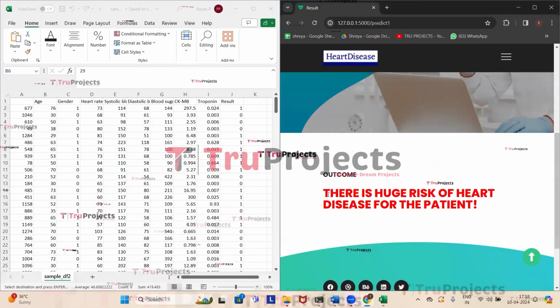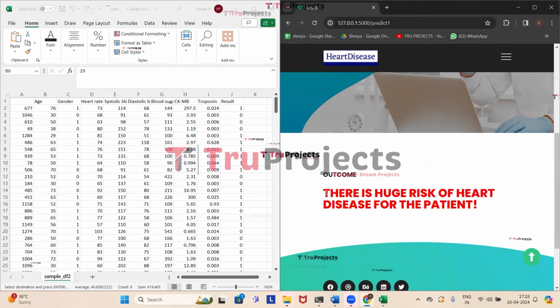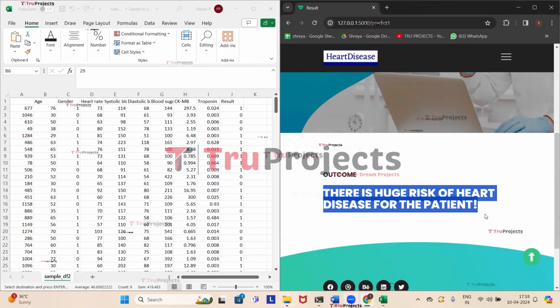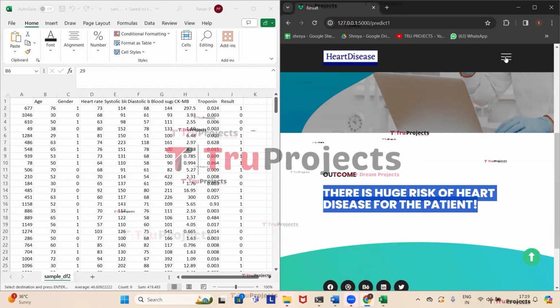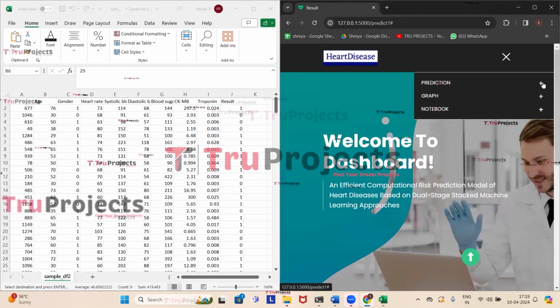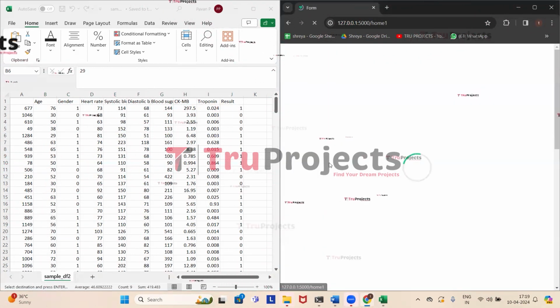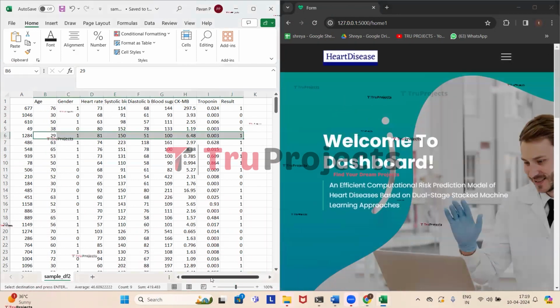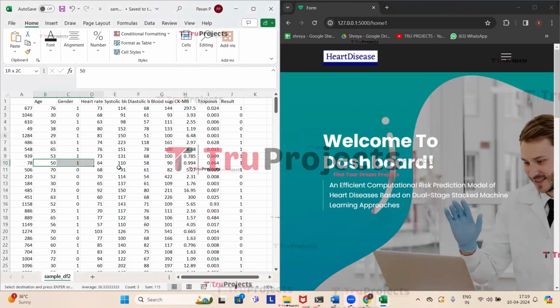So here also we can observe that it has correctly predicted that there is huge risk of heart disease for the patient. So now we will enter another set of parameters for the same data set. Now we will use this test case.